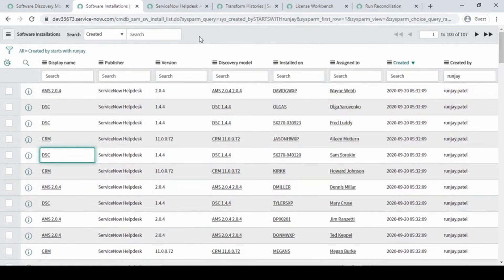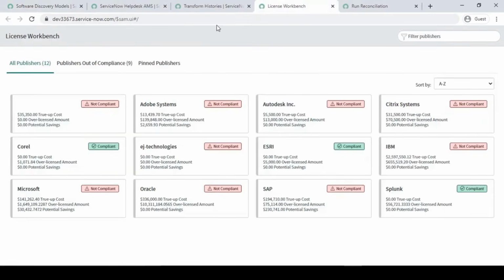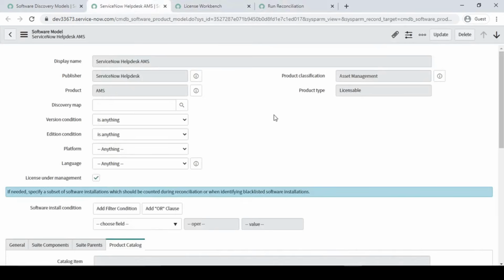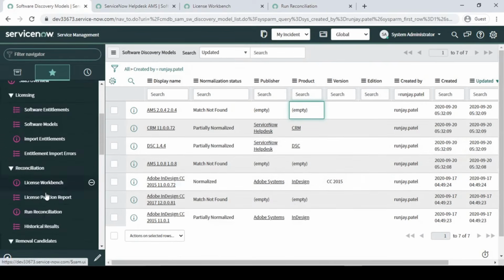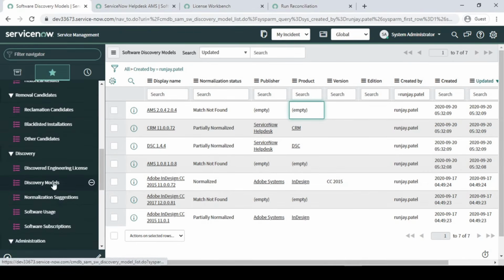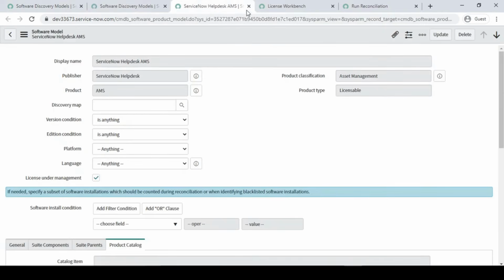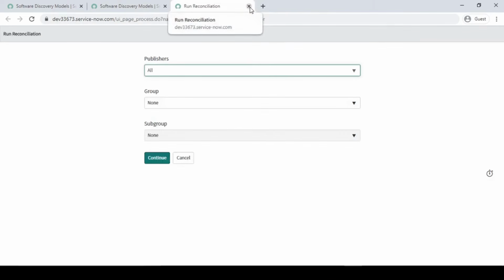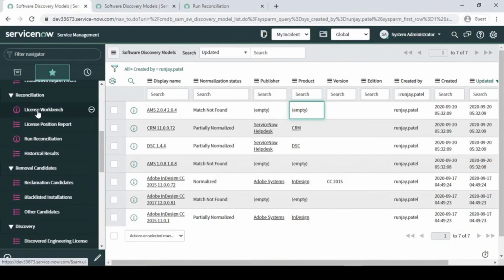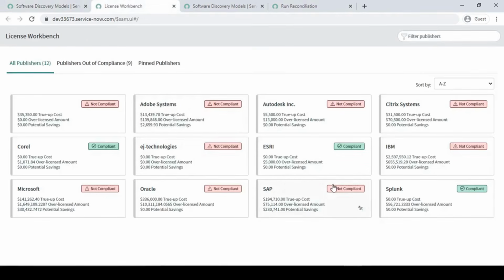Fine, so this table data came, and based on that business rule, ServiceNow has created a discovery model for us basically. So where is our discovery model? This is our software model, but here we have to have a discovery model, right? Let me just close all the stuff so that you will not get confused. Fine, so here now we have that, but we will see if the workbench is still there or not. As of now it is not there, right? We didn't find that ServiceNow help desk.